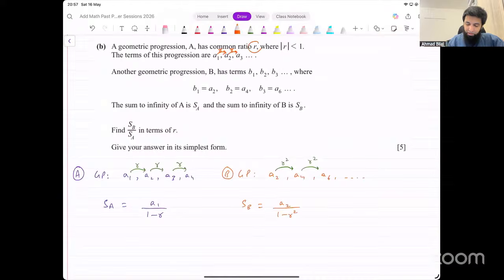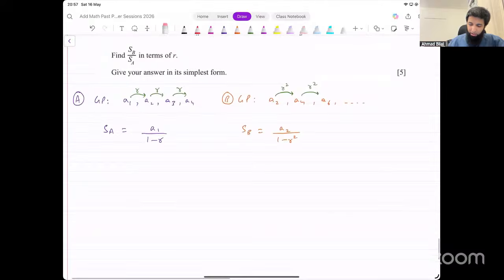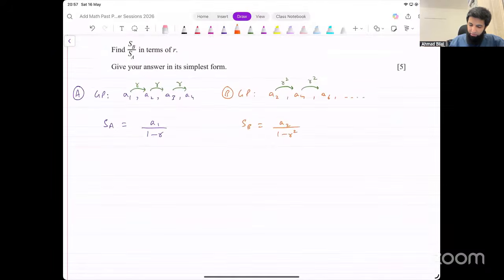Yeah, so geometric progression, the first one had ratio R, right? So we want everything to be in terms of R. Okay, now can we somehow write A2 in terms of A1, because eventually what we have to do is the ratio SB over SA. So SB over SA, this is what we want to do at the end, right? Now, in order to do that, can we somehow make both of them the same so they end up canceling out? Can we write them in terms of R somehow?